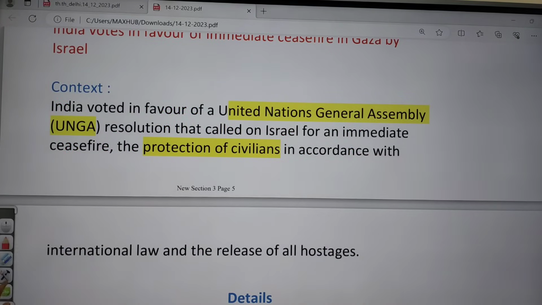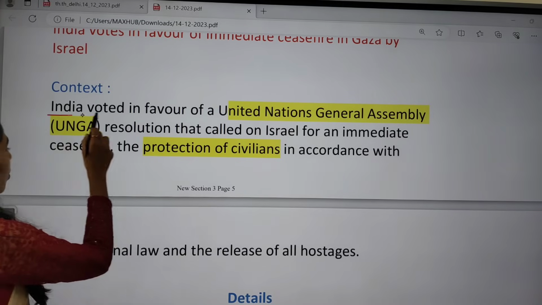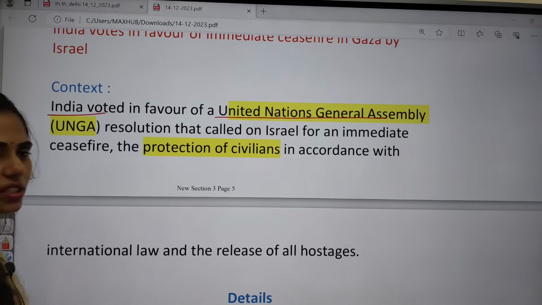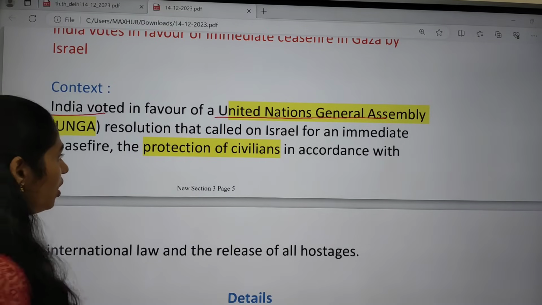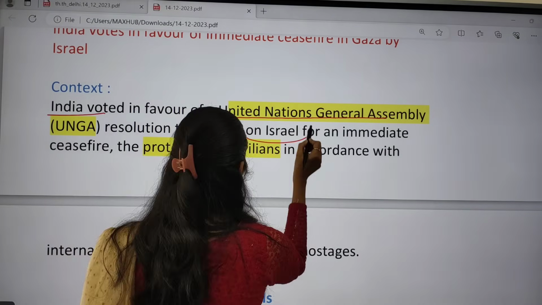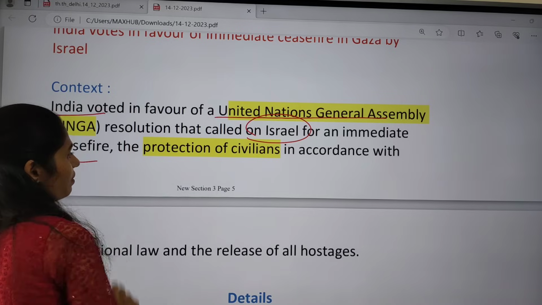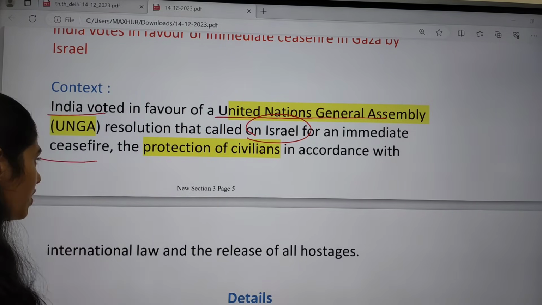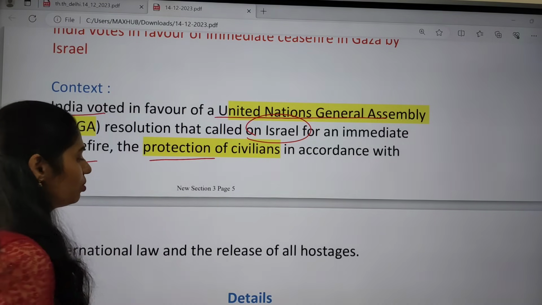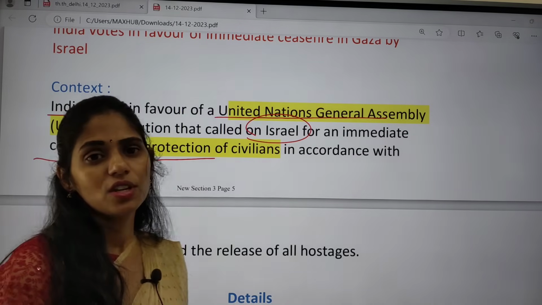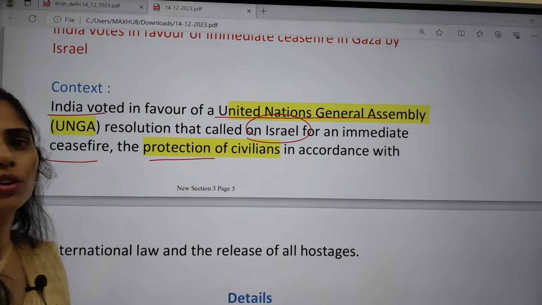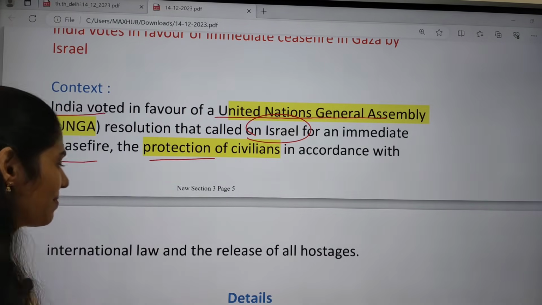If you see the context, it says that India voted in favor of United Nations General Assembly resolutions, which called for an immediate ceasefire. They also said that we have to go for protection of civilians and release all hostages. These are the important things present in this resolution of the United Nations General Assembly.